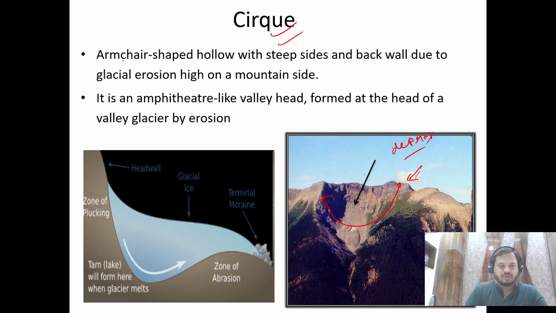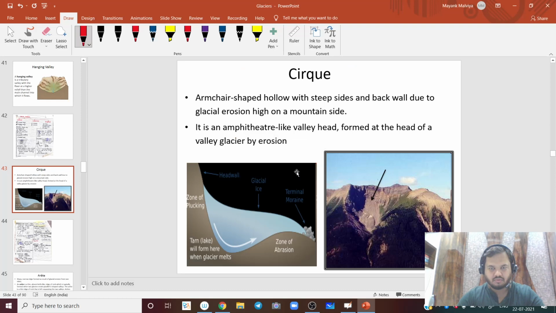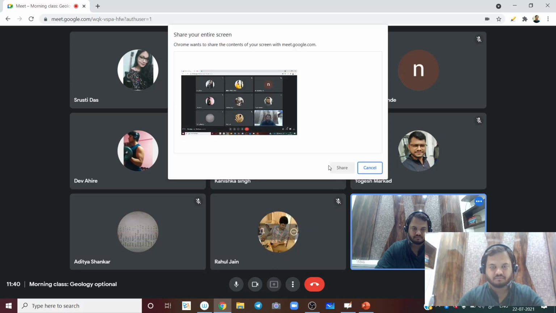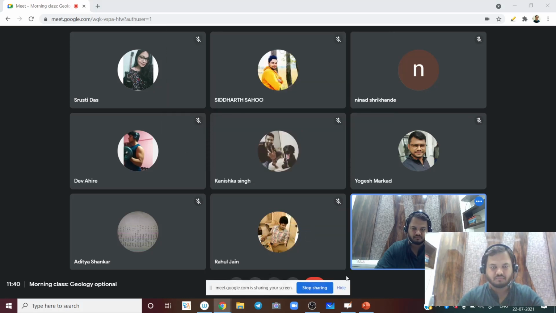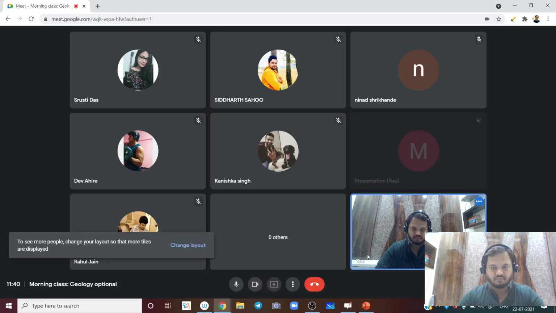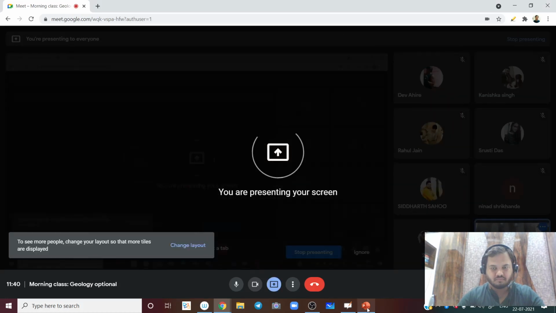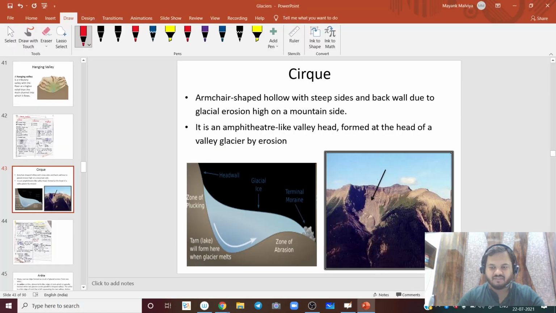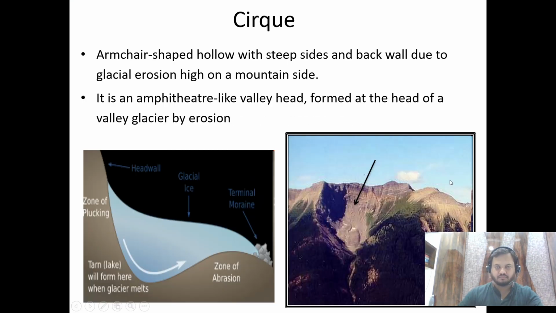Right. So here this is an armchair shaped hollow or a void with steep sides. Sir, the presentation is not visible. Oh sorry, okay. Is it visible now? Yes, sir. Okay, thank you.